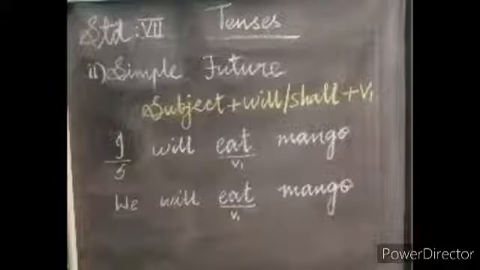See the example. I will eat mango. I subject, will referring the future time. Eat verb 1, mango. I will eat mango. We will eat mango. So will or shall are used to identify the future time. Okay, children? I will give you some keywords to identify the future tense.